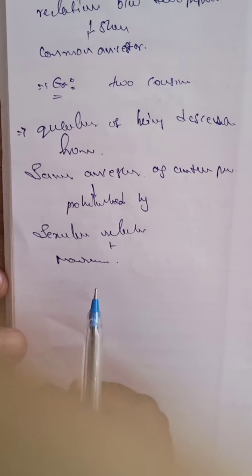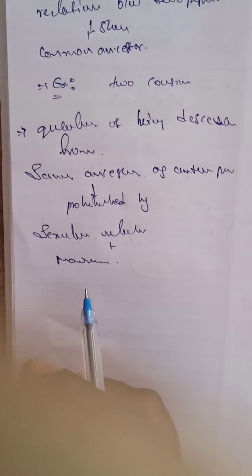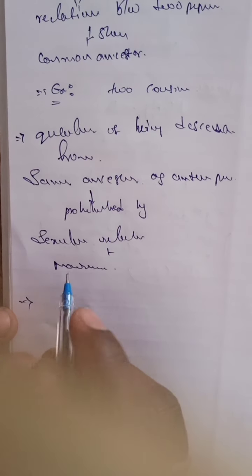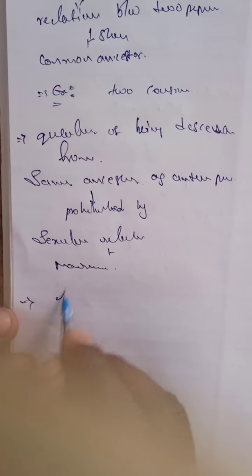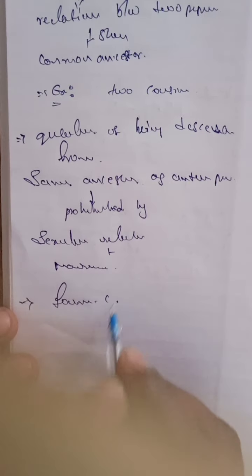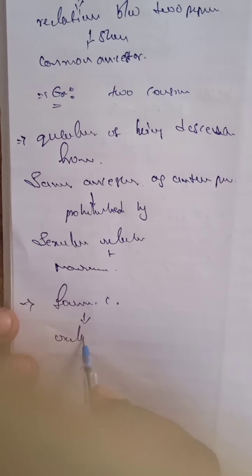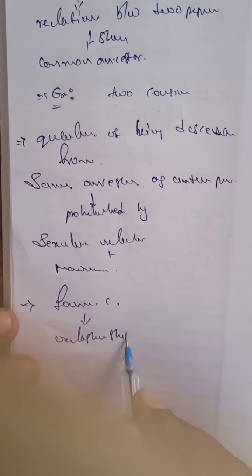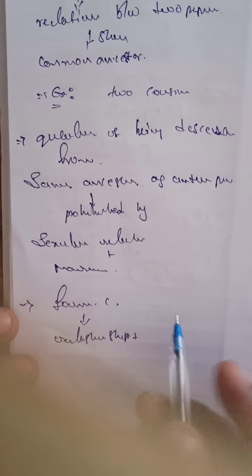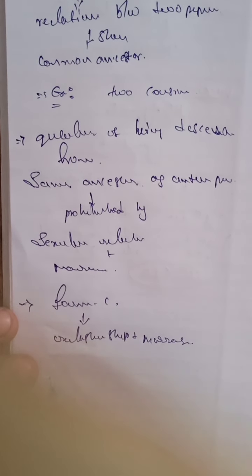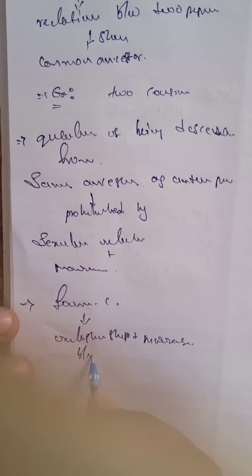Now, how is consanguinity formed? The most common consanguinity relationship is marriage between first cousins.